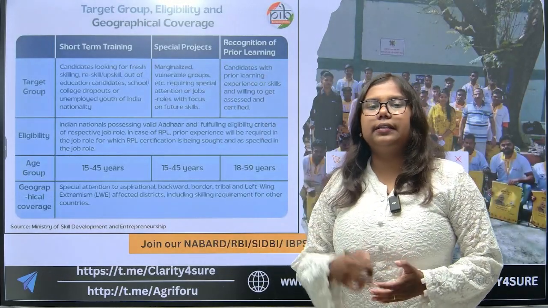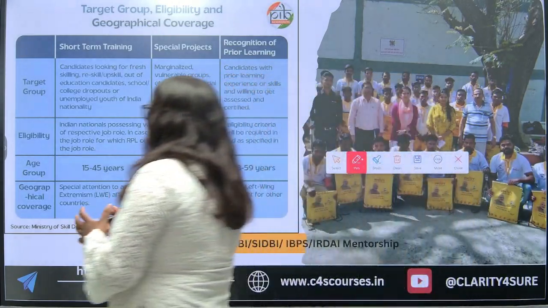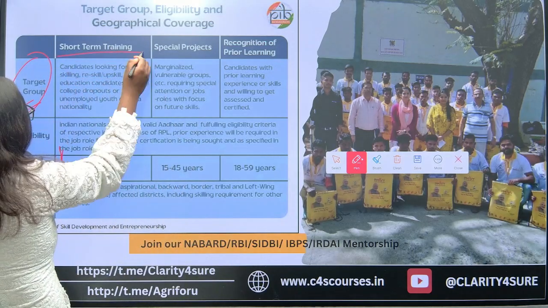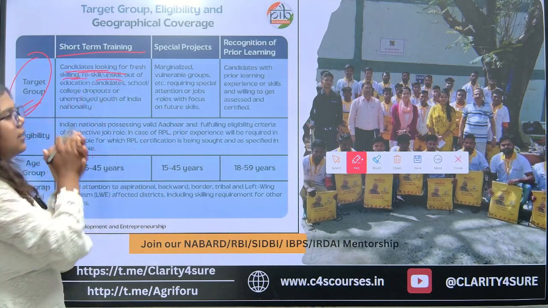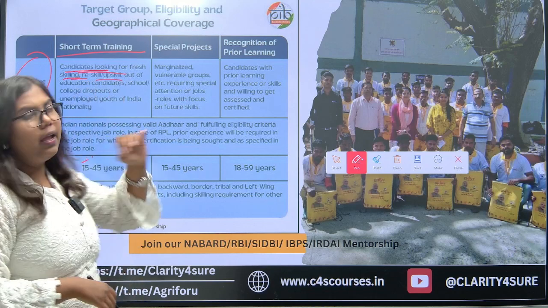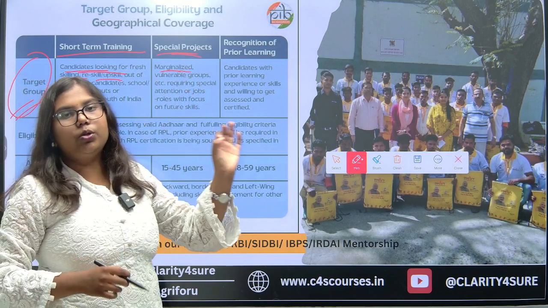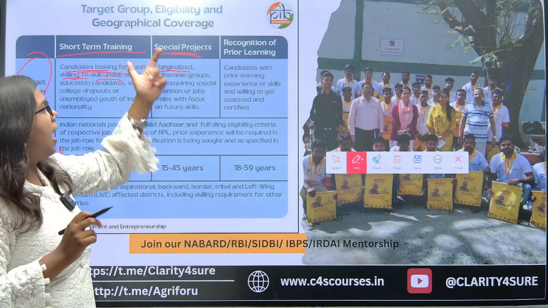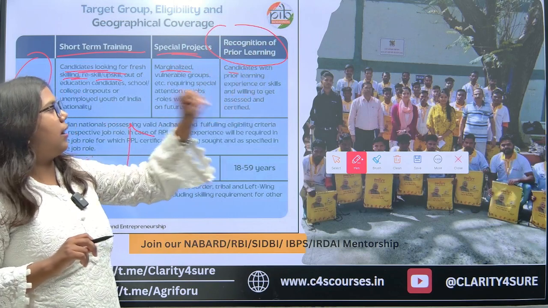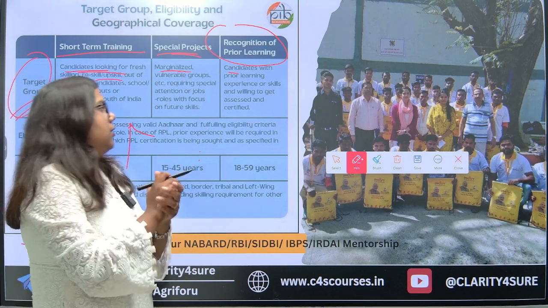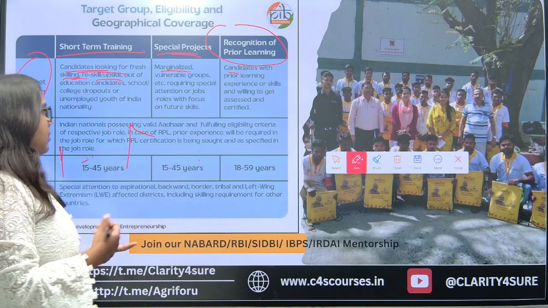Now let's discuss the target group, eligibility and geographical coverage in this scheme. The basic target group for short-term training are those fresh candidates who are looking to skill, reskill or upskill, out of the education candidates. In special projects, the basic target, as I told you, is the marginalized group of people, and in recognition of prior learning, the target group is the candidates who have prior learning or experience, or some skills, or are willing to get assessed and certified.